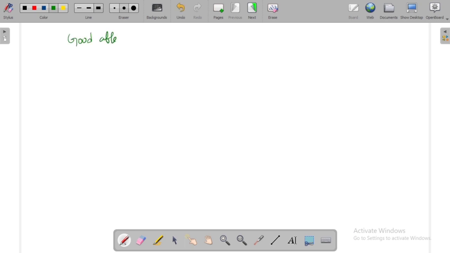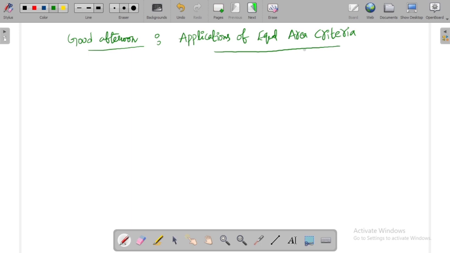So in this class we will discuss some applications of equal area criteria. Before going to the applications of equal area criteria, first I want to give you the assumptions that we will take in order to apply the equal area criteria.